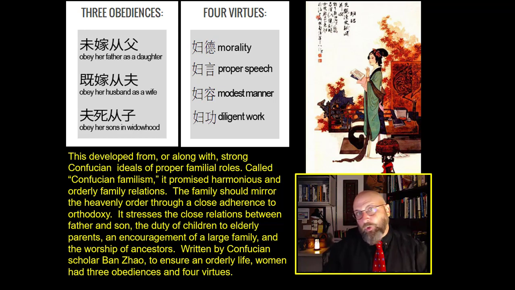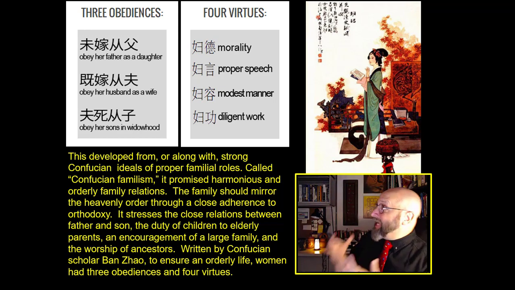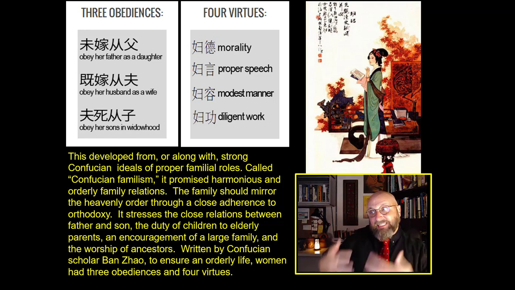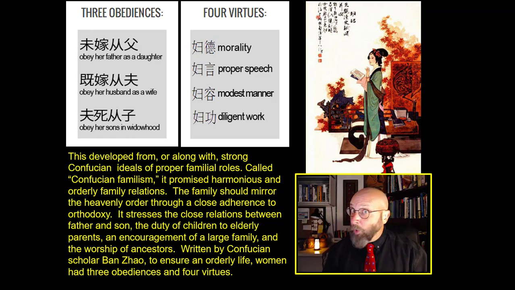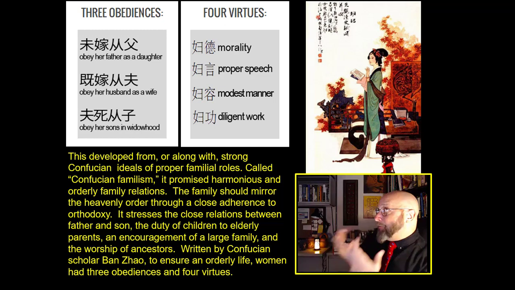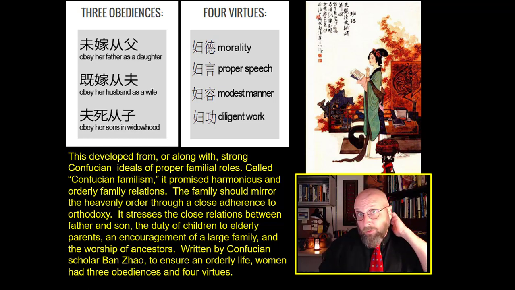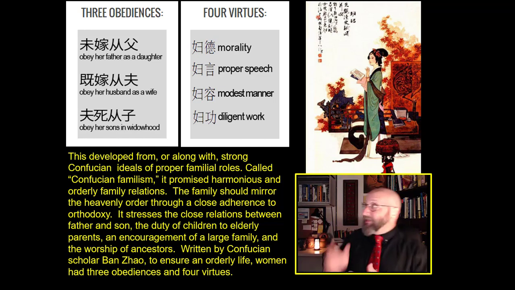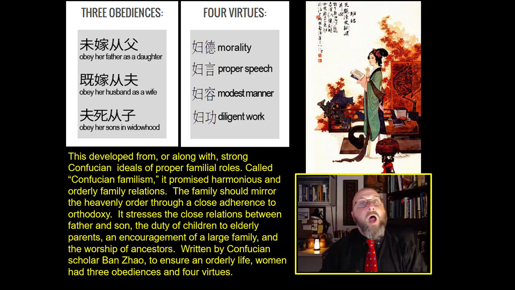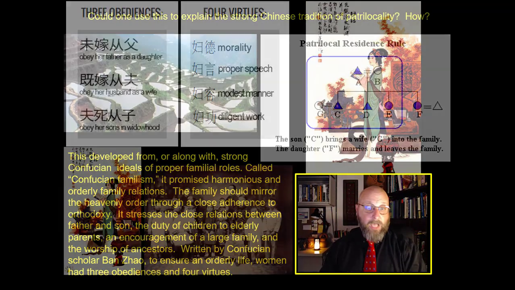And you can see how Confucian familialism is almost set up as a guide, as this is how you move into a large household of strangers and have a place within it, and it doesn't cause a lot of problems. Indeed, when Western brides marry these Chinese men and move into their family, you have these journalistic stories in the papers, and one of the things they recommend is picking up a copy of Ban Zhao and reading it, because this is how you ensure a proper relationship with your in-laws.